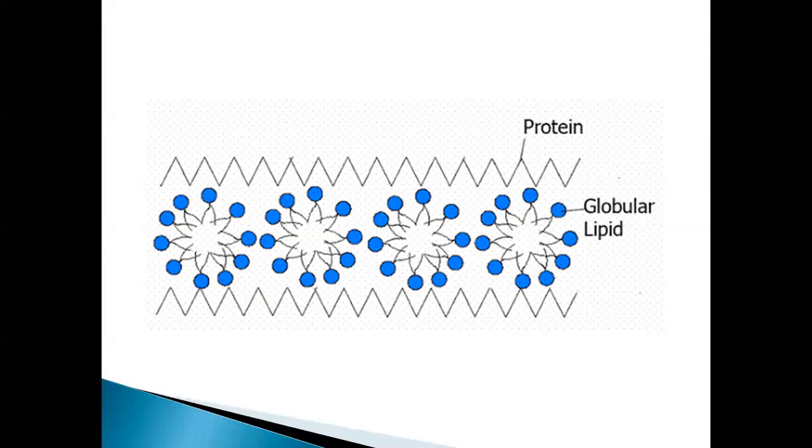This model has not received much appreciation when compared with the remaining models.